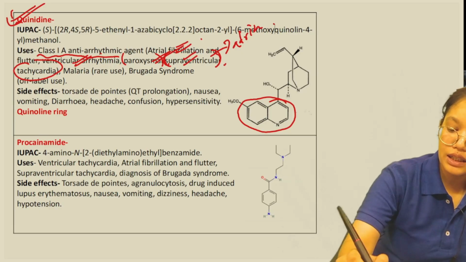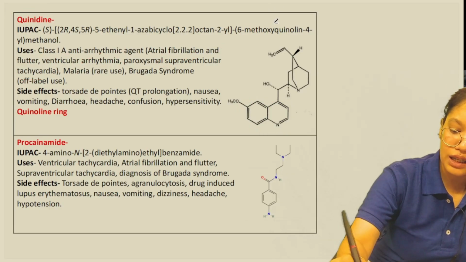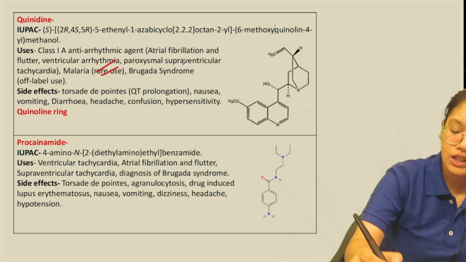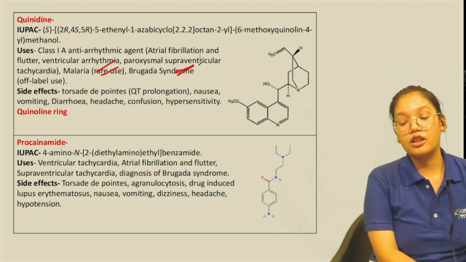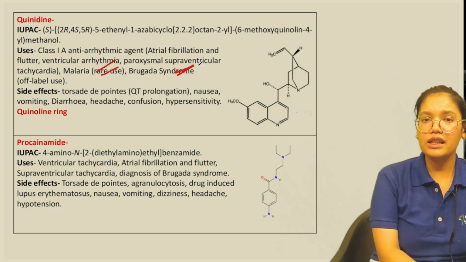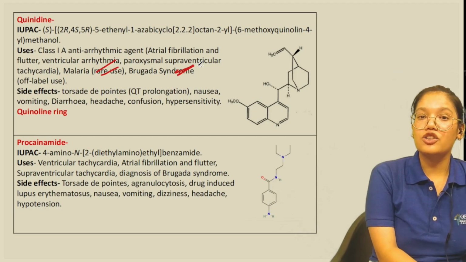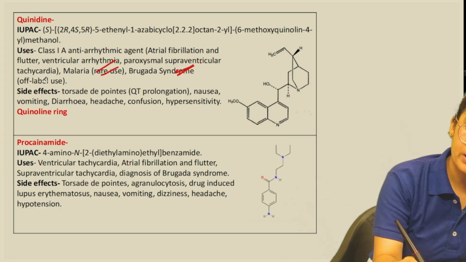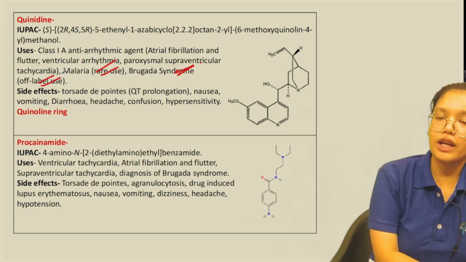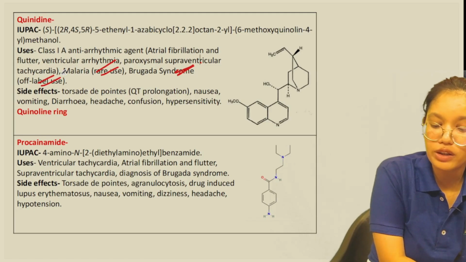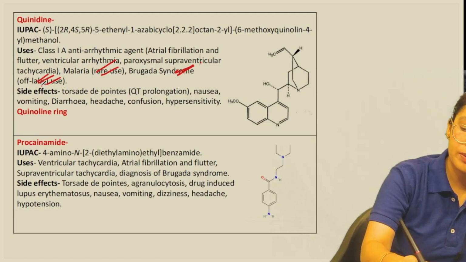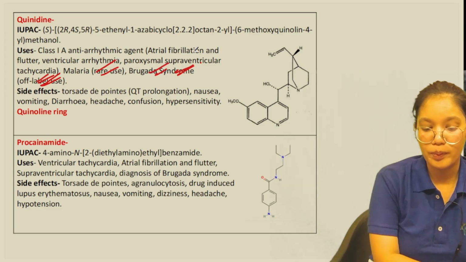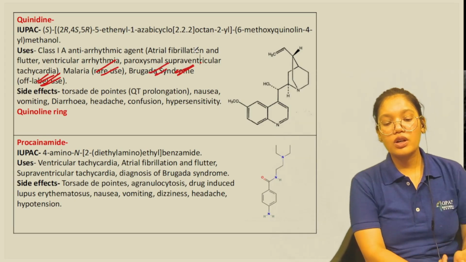Then it can also be used in malaria, but it has a rare use there. Then we have the Brugada syndrome. This Brugada syndrome is basically a genetic heart disorder, and it has an off-label use. Not officially is it used for that particular syndrome, but as an off-label use, it can also be used for treating Brugada syndrome. Then the side effects: we have the torsades de pointes.